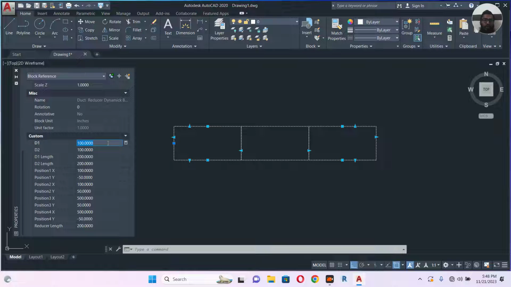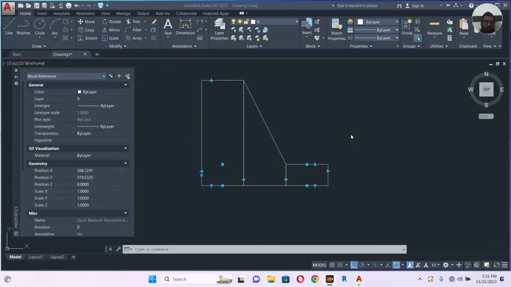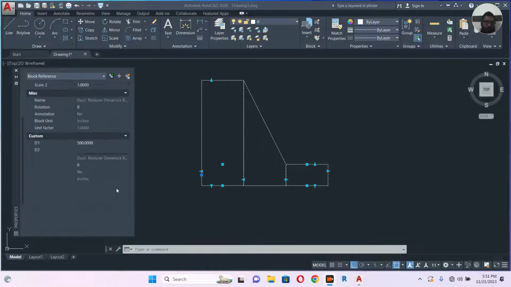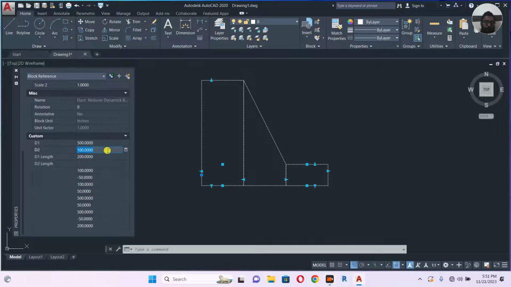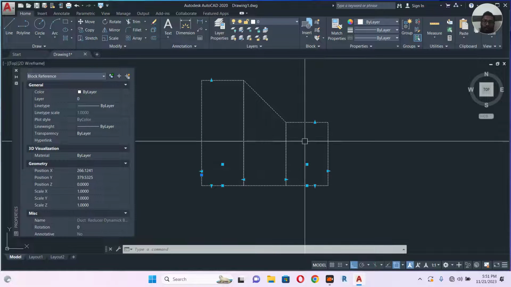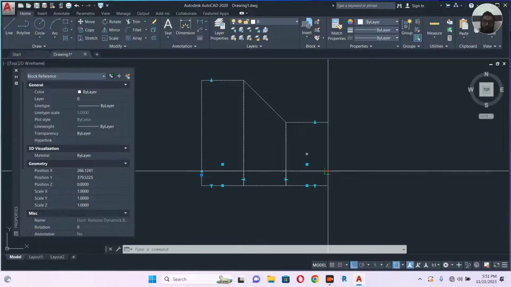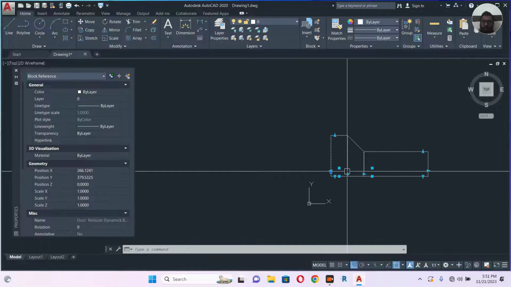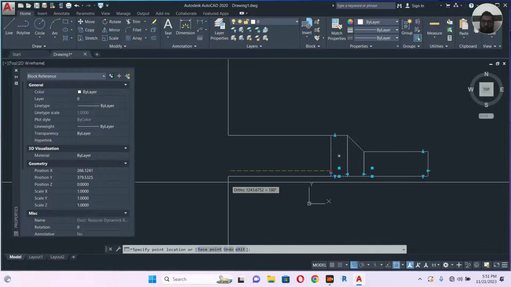So let's make duct 1 500. Now let's make duct fitting 2 300. So you can see how it is changing. You can drag this one, and at the same time you can drag this one.